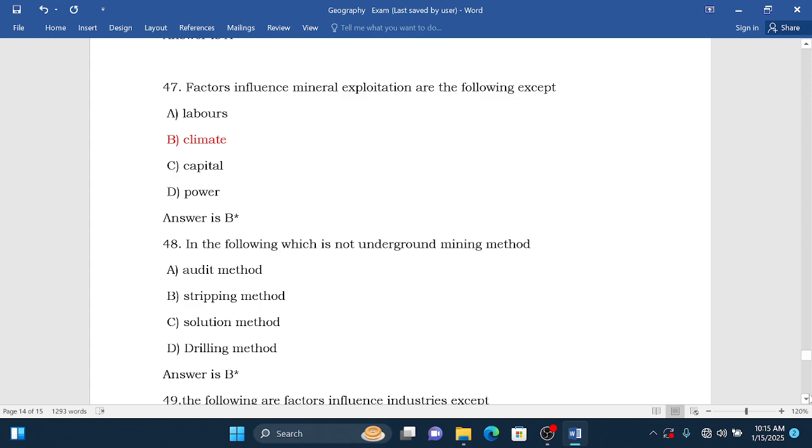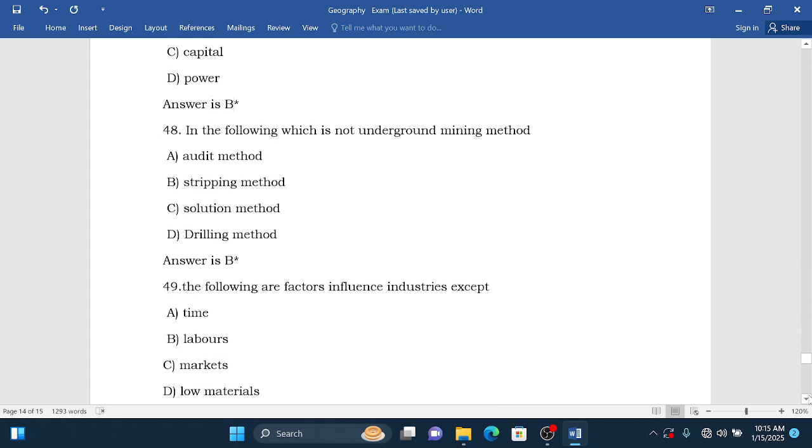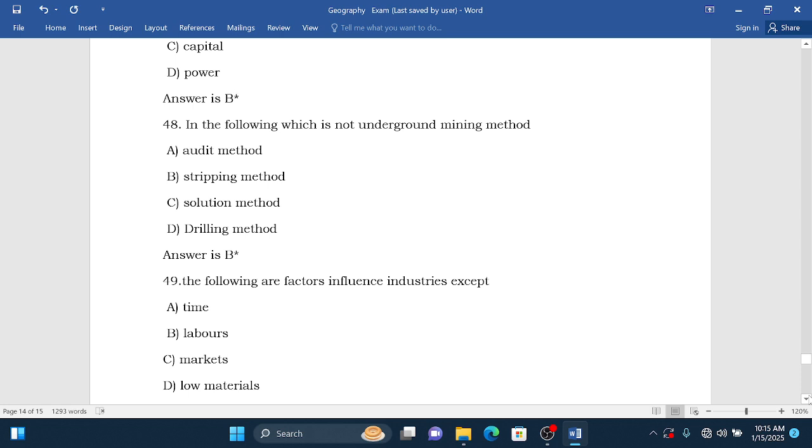Let's go to question 48. Which of the following is not an underground mining method? Adit method, stripping method, solution method, drilling method. So the answer is B, the stripping method. It is the one which is not an underground mining method.